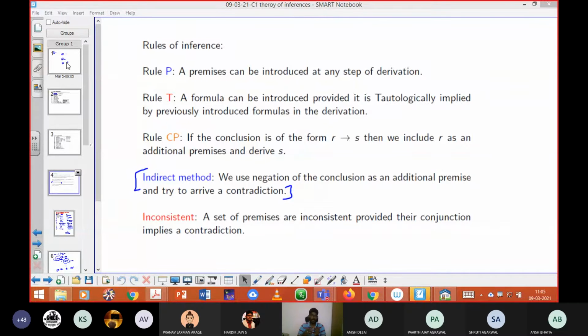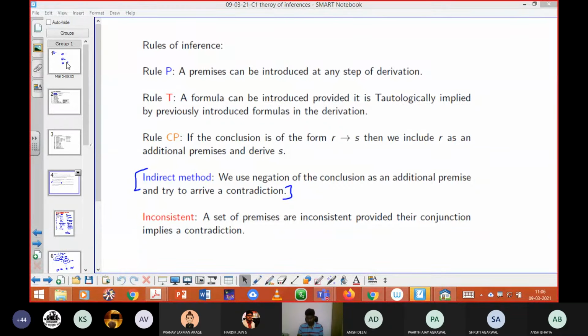Yes. So, as far as we have completed in rules of inference, like rule P, you have already come to know that, rule T, and then rule CP. The last one we discussed in the last session, that is the indirect method. I hope you can remember the particular rules about rule CP and then the indirect method. Here, the indirect method is not really under rules, but certainly there you will apply some basic rules to get into that. So that's why they have kept it under the rules of inference. That is also added as an additional rule of inference.